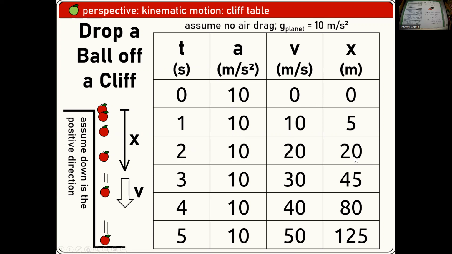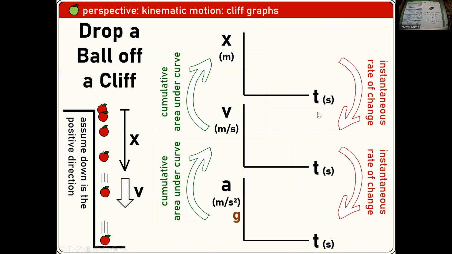You guys remember the story of Paul Hewitt drops a rock in a mine shaft? How deep is the shaft? Count it: 1, 2, 3, 4, 5. 5 seconds. About 125 meters deep. How'd you know that in college? Hey, 125 meters right there. Boom. Now that's true for Earth, right? And of course, we're rounding a little bit because 9.8 is really close to 10 meters per second squared.